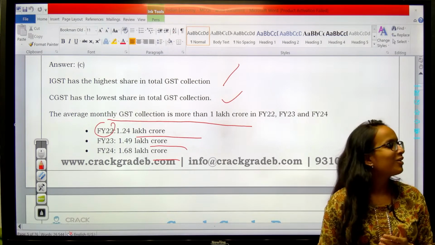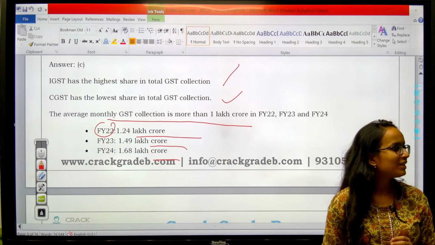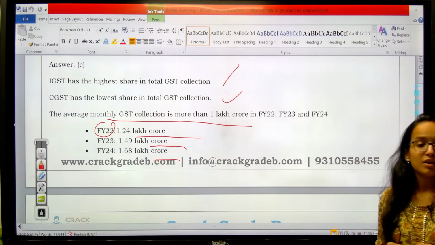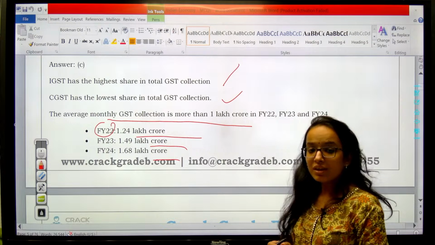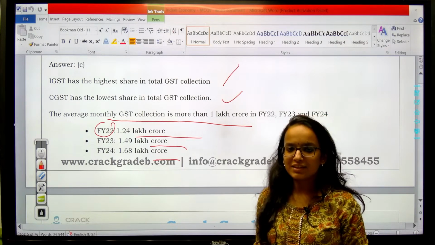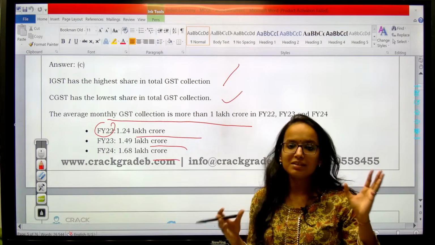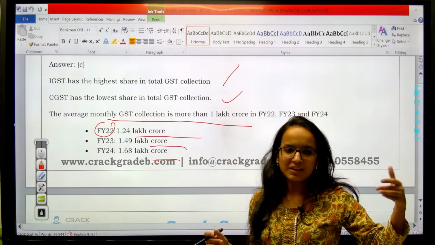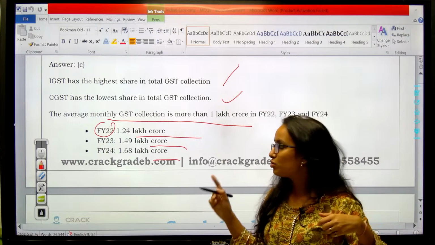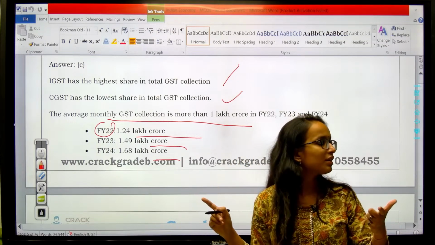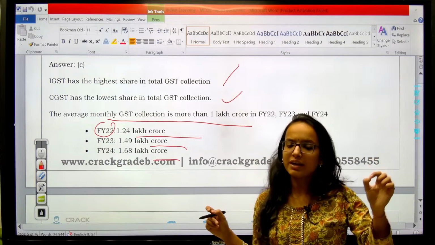Reasons you should find out why CGST is lower than SGST. These two should be equal. There are discrepancies in tax collection by the Centre and states. There are a lot of reasons which we can discuss, but today we have to complete these questions. I will address this question in some other class. Maybe you should try to find out.